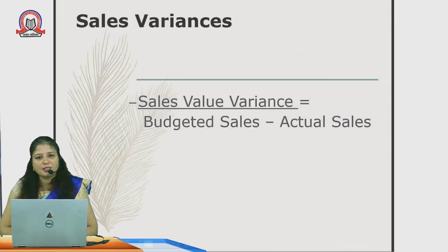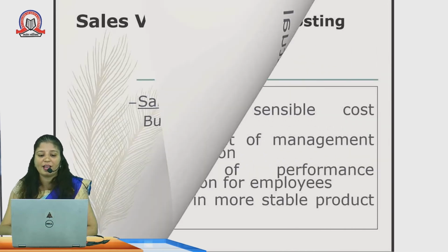Sales variances. Of course, we are assuming how much the sales should be. Everyone wants that there should be a target, that a minimum of 1,20,000 units should be sold in one month. That is nothing but sales prediction, budgeted sales. Budgeted sales minus actual sales is nothing but sales value variance.